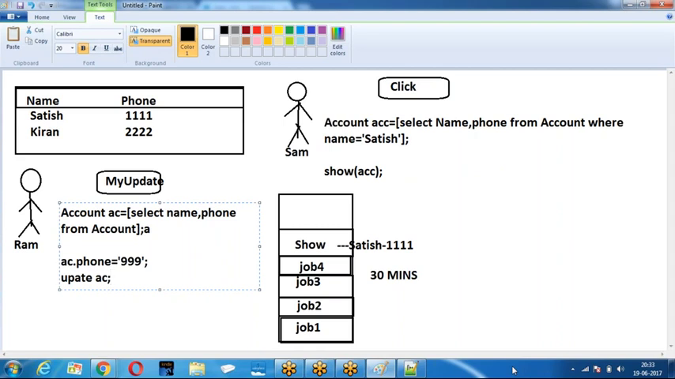That is the reason they say don't use non-primitive data members as parameters. Don't use SObject as a parameter. Use only primitive parameters. Are you clear? Right. Let us go to the next one.